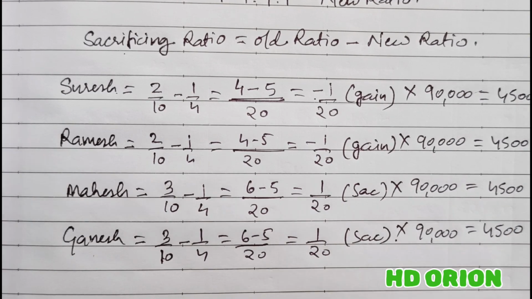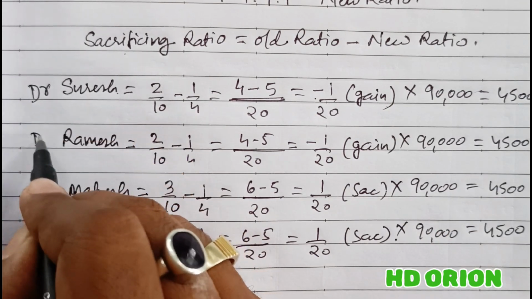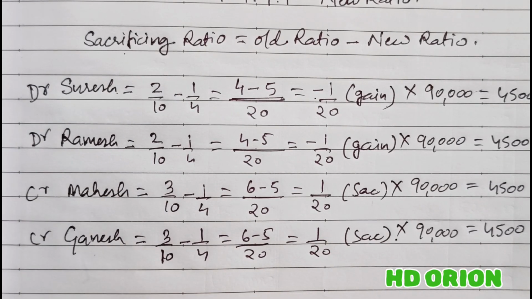So accounting treatment of goodwill will be with amount 4,500. But whether it will be debited or credited, we know the partners who have gained, their capital account is to be debited. And the partners who have sacrificed, their capital account is to be credited with this amount.